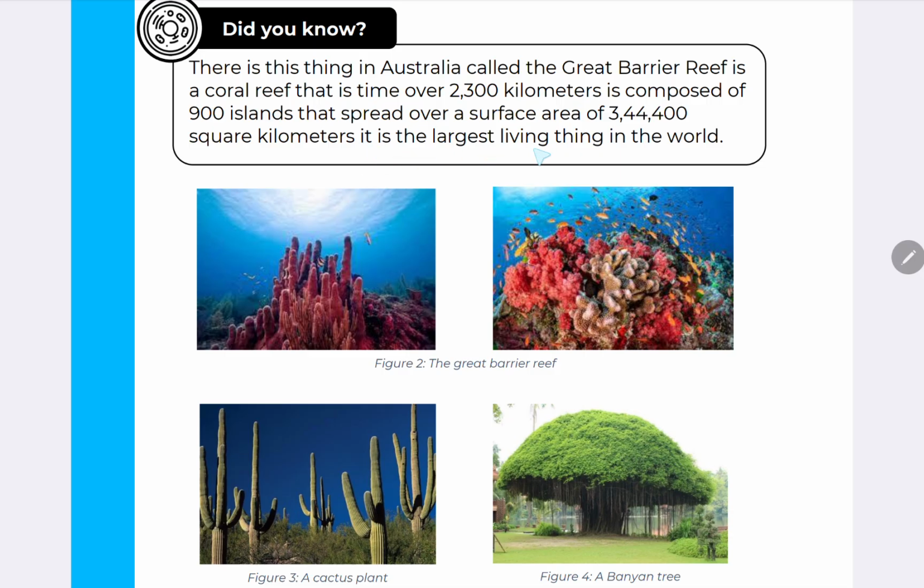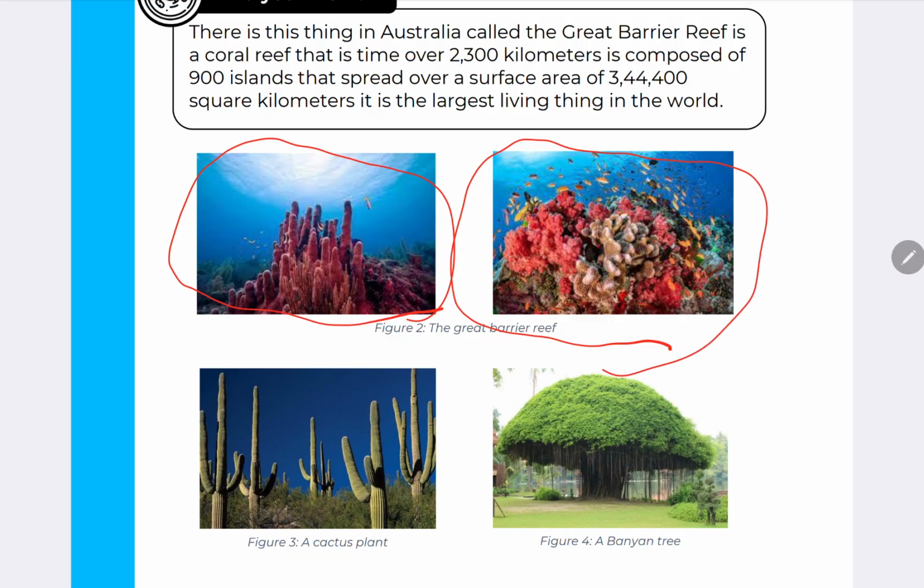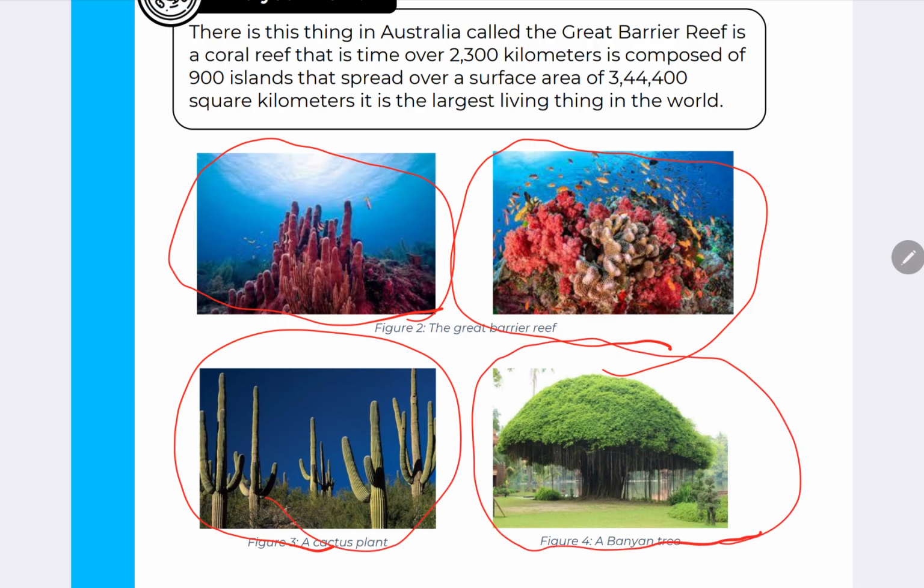It is the largest living thing in the world. See, this is the Great Barrier Reef. Two pictures of the Great Barrier Reef. And this one is the figure of a cactus plant and a figure of banyan tree. Okay.